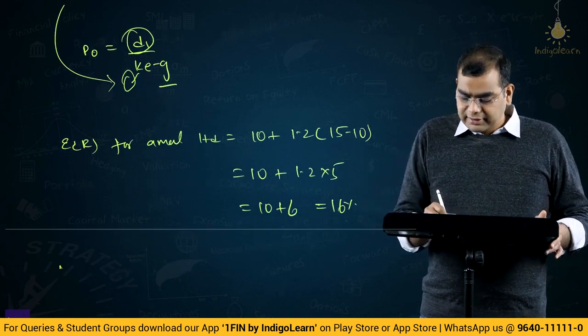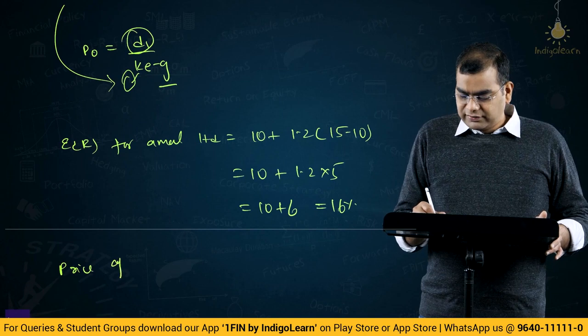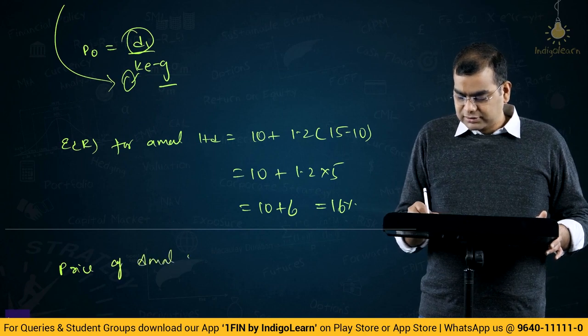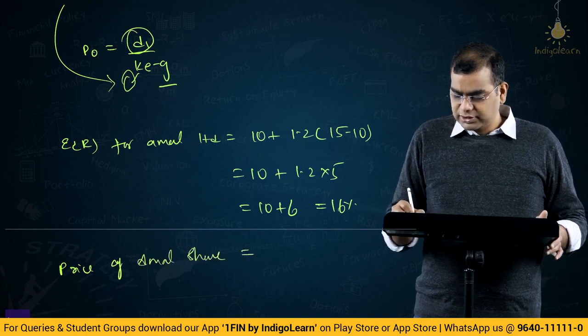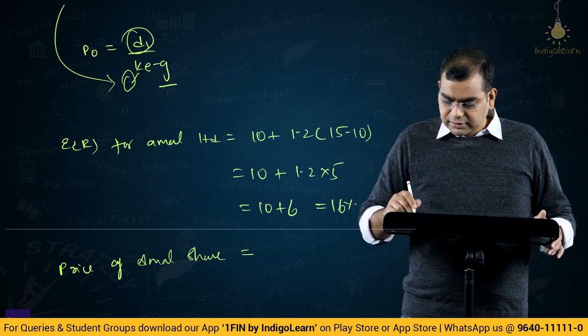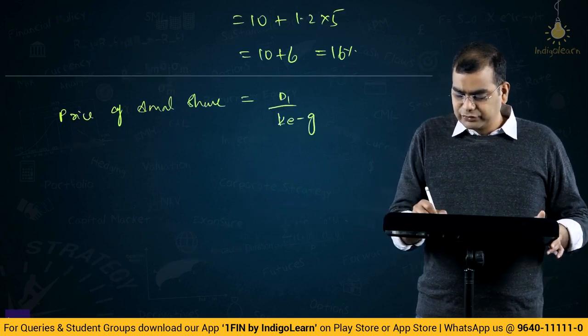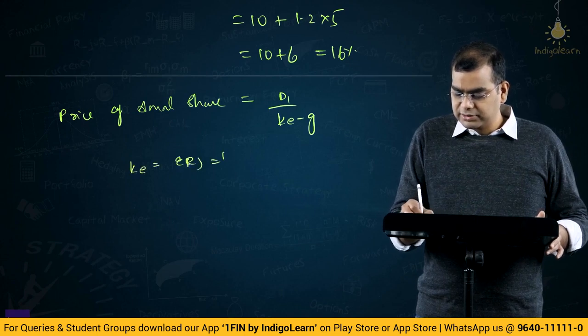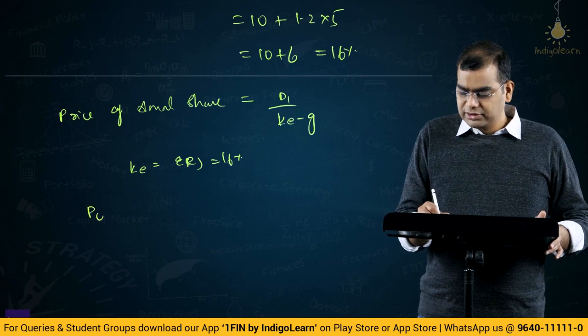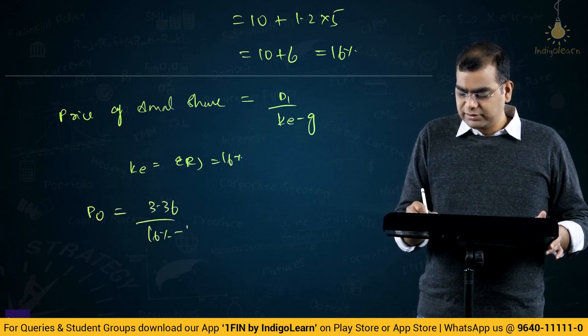Then price of Amal shares is equal to D1 by KE minus G. KE is equal to expected return, 16%. So P0 is equal to 3.36 by 16% minus 12%.